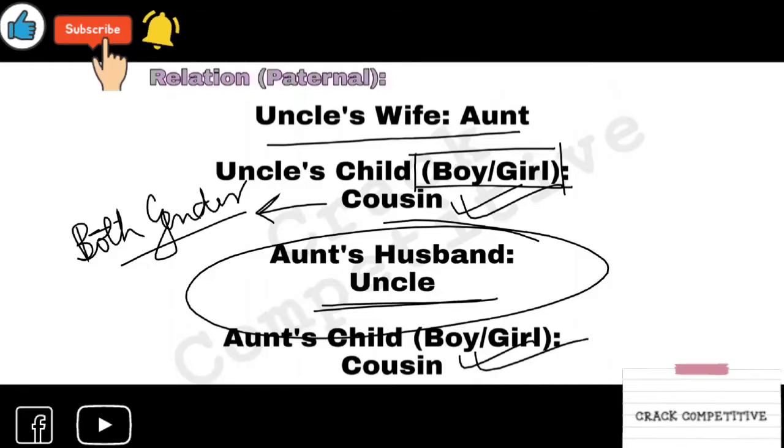There should be an option, "data inadequate." If the relation is what the question asks, then it's okay: the person is your cousin. But if the question asks who she is, and "she" or "he" is mentioned, then it is okay. But if they ask what the gender of the person is, whether a boy or a girl, you can't say. He or she is your cousin, nothing else.